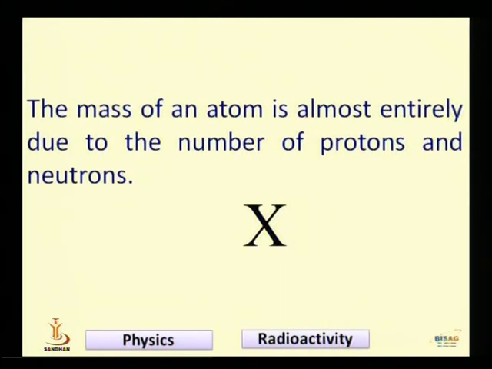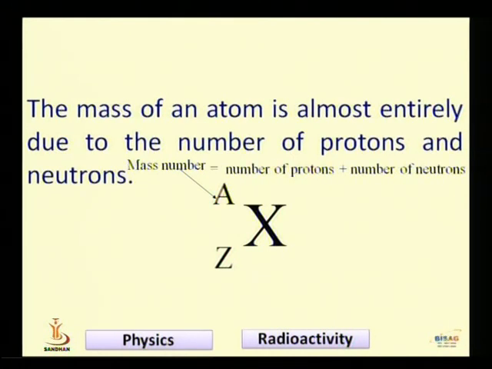Now if you want to represent an atom as a chemical symbol, you can do it this way. Here Z, A and X are three different letters, where A is the mass number, which is equal to the number of protons plus the number of neutrons. Whatever the number of protons and neutrons in your chemical element is represented as capital A, whereas Z is the atomic number, which is equal to the number of protons. Remember that whenever you have to define the atomic number Z, you should answer that Z is equal to the number of protons,